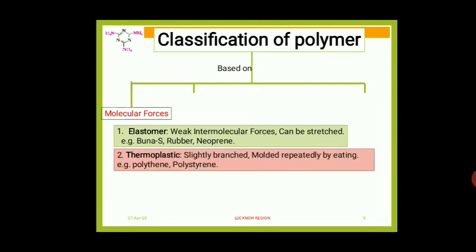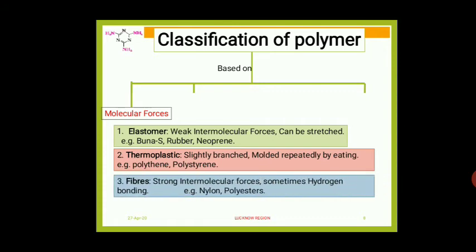Next one, see one more, thermoplastic polymers. Thermoplastic polymers are having slightly branches, and molded repeatedly by heating. That means, students, when we heat, those polymers will soften, and when we cool, again those polymers will harden. Such type of polymers are called thermoplastic polymers. Example, polythene and polystyrene are the examples.